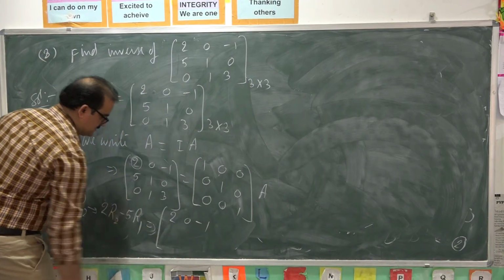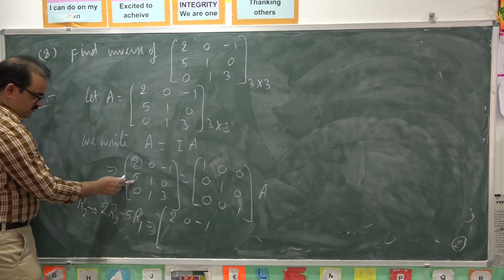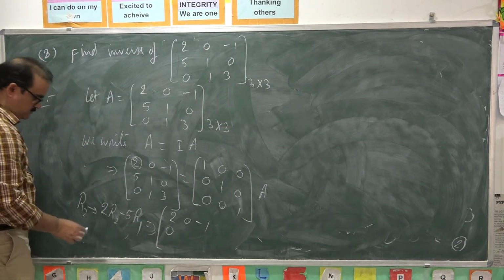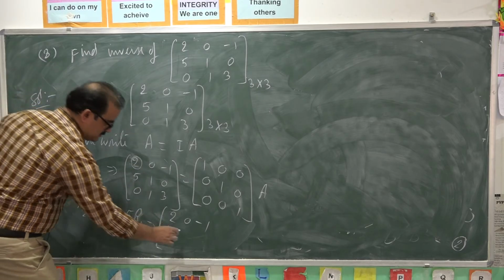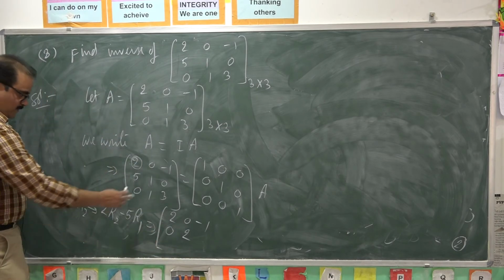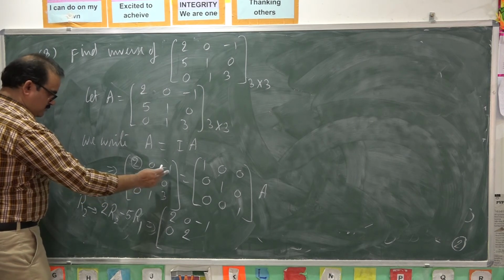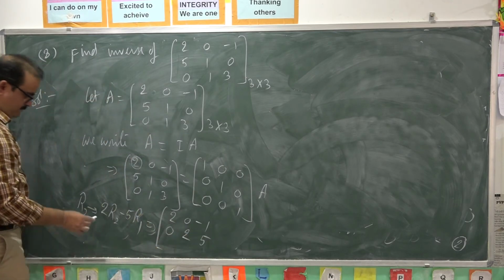2, 0, minus 1. Second row. Multiply this with 2 and this with 5 and subtracted. 10 minus 10, 0. 2 into 1, 2 minus 0, 2. 0, 2 into 0, 0. Minus into minus plus 5.